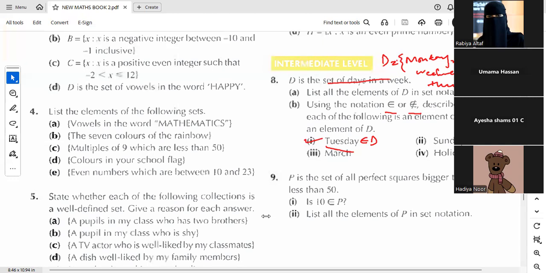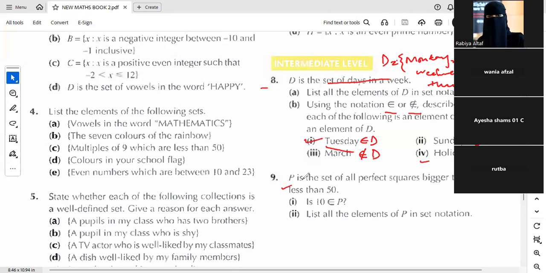Vania, can you tell me the answer of the third part? Which symbol do we need to write here? Not belongs to, good, because March is not part of these days' names. So we need to write this symbol which is not belongs to D. What about the last one, holiday? Not belongs to. So this is all about question 8.